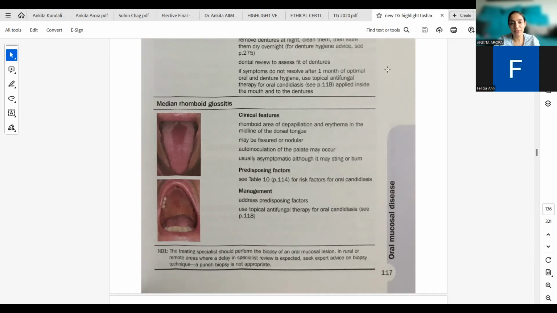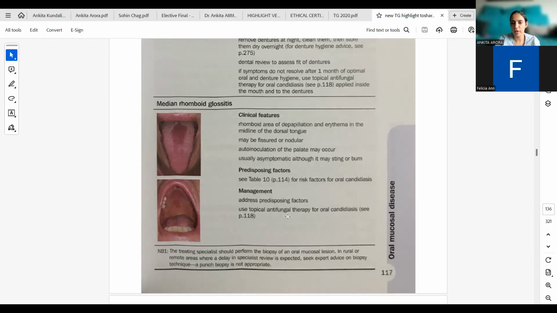Moving on to the next one, median rhomboid glossitis. Clinical features of this lesion: it is median, centrally placed, rhomboidal in nature, an area of depapillation and erythema in the midline of the dorsal tongue, maybe fissured or nodular. Auto-inoculation of the palate may occur. It is usually asymptomatic, although it may sting or burn. The predisposing factors are the risk factors for oral candidiasis discussed above.